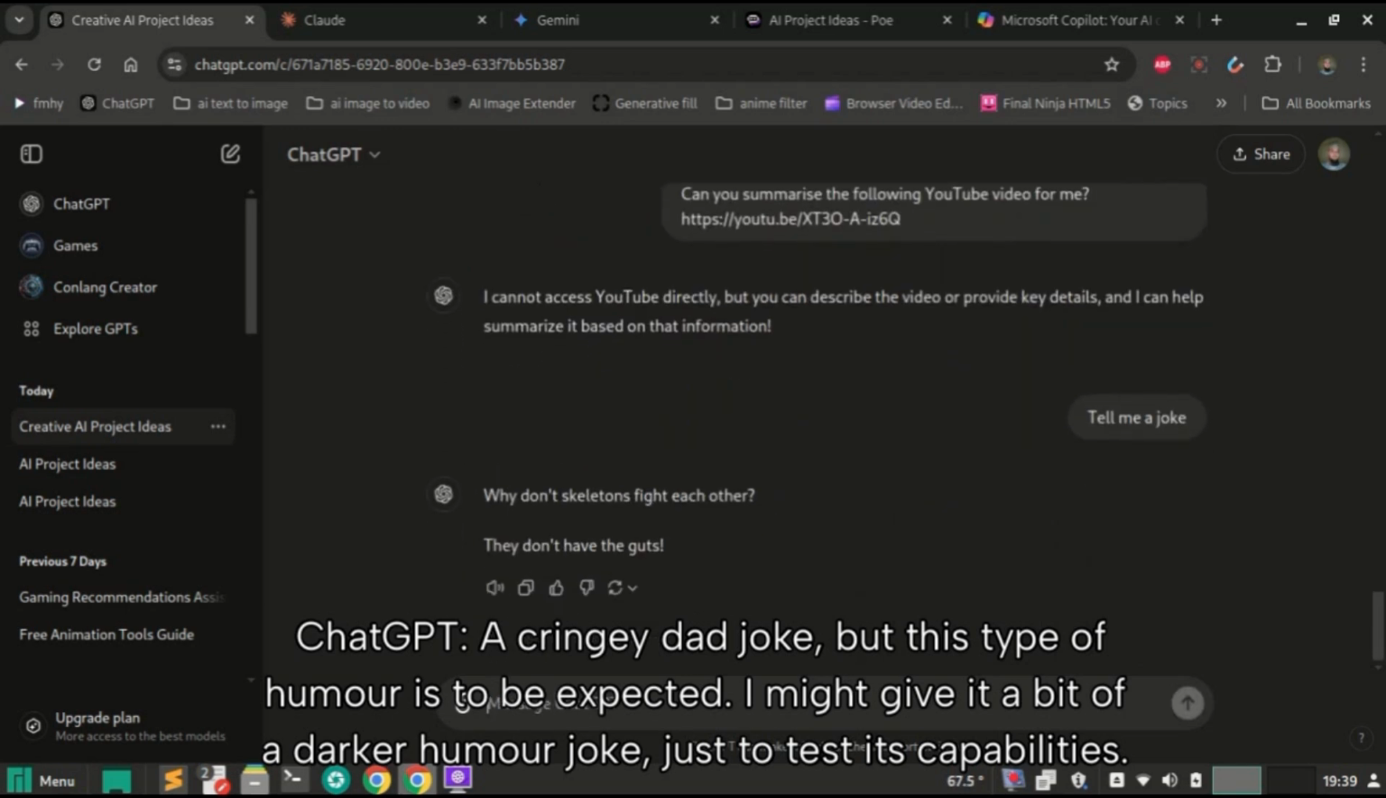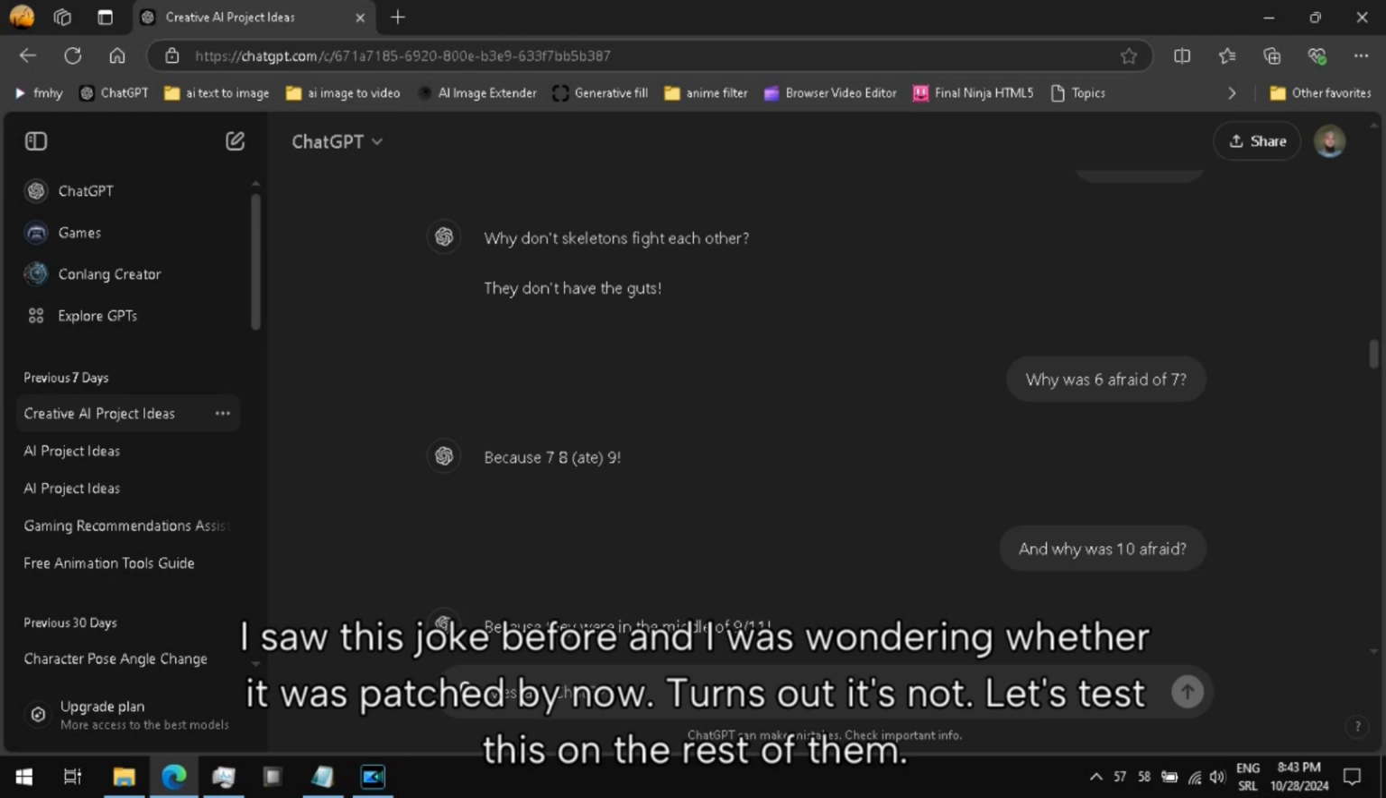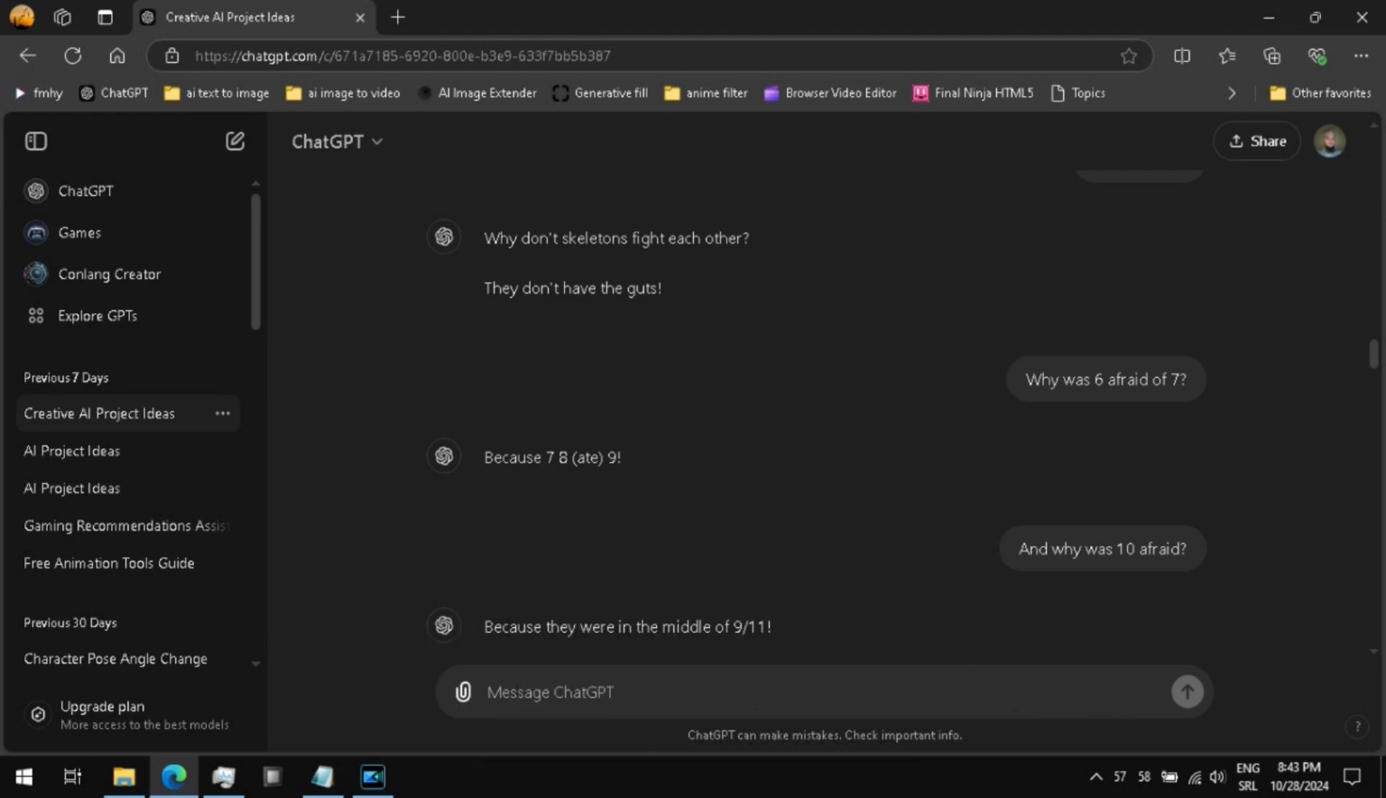And then I might give it a bit of a darker humor joke just to test its capabilities. I saw this joke before and I was wondering whether it was patched by now. Turns out it's not. Let's test this on the rest of them.